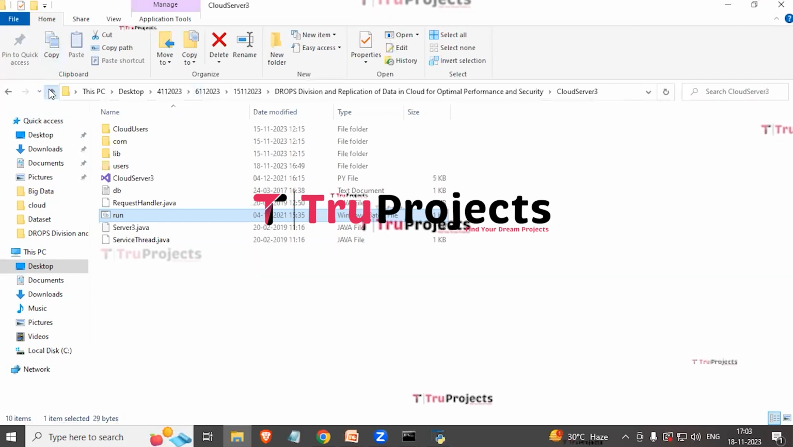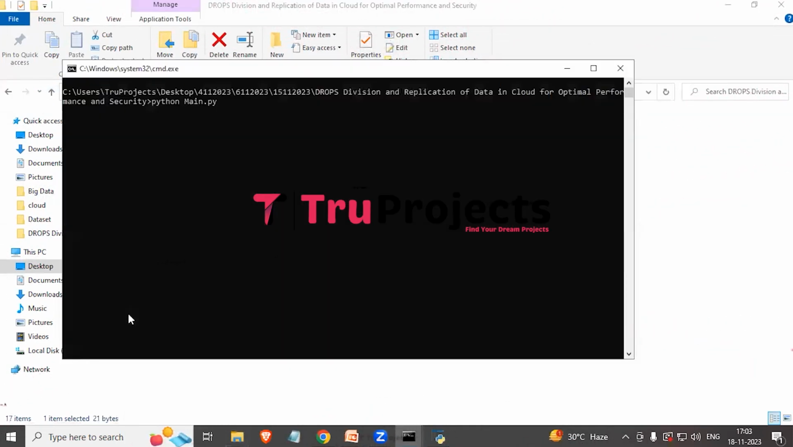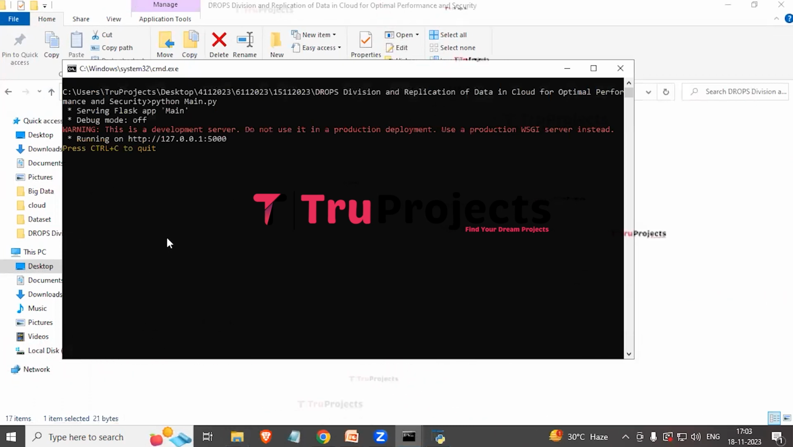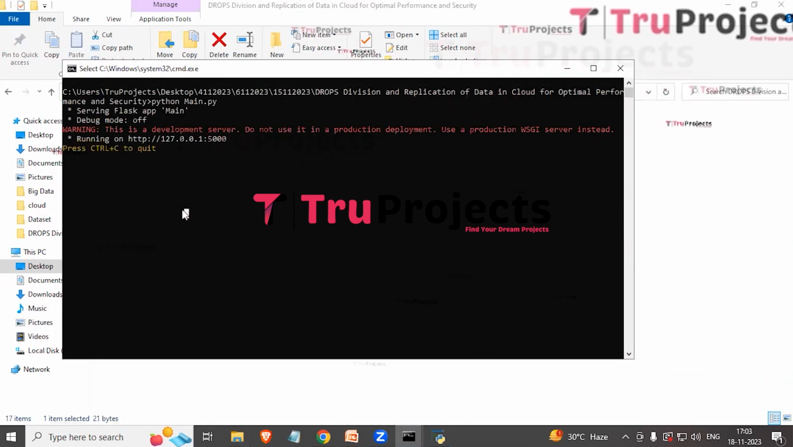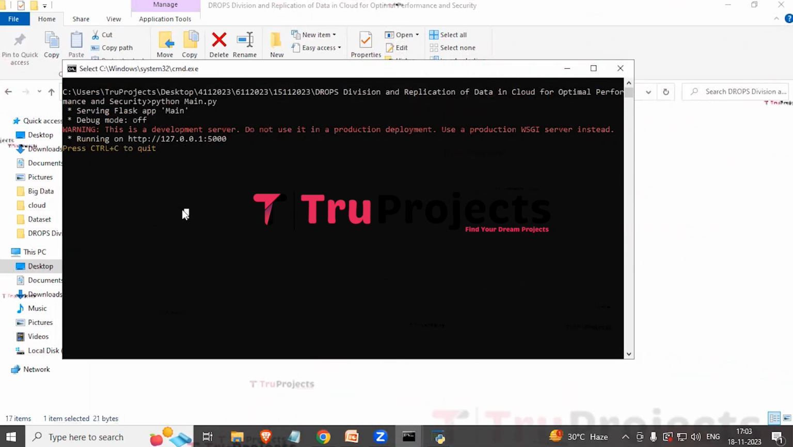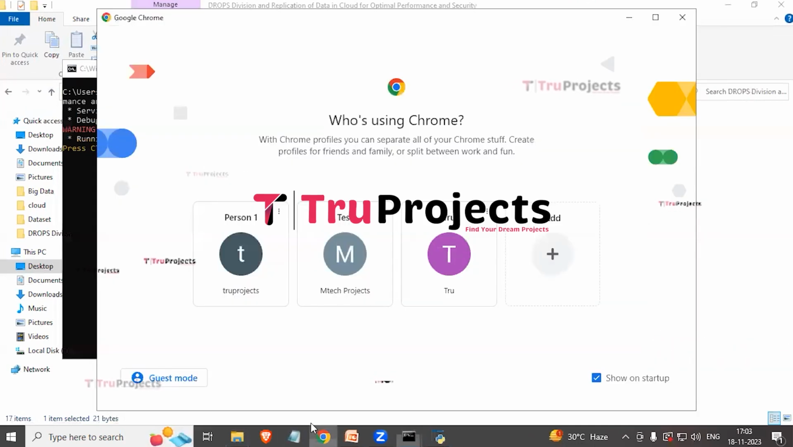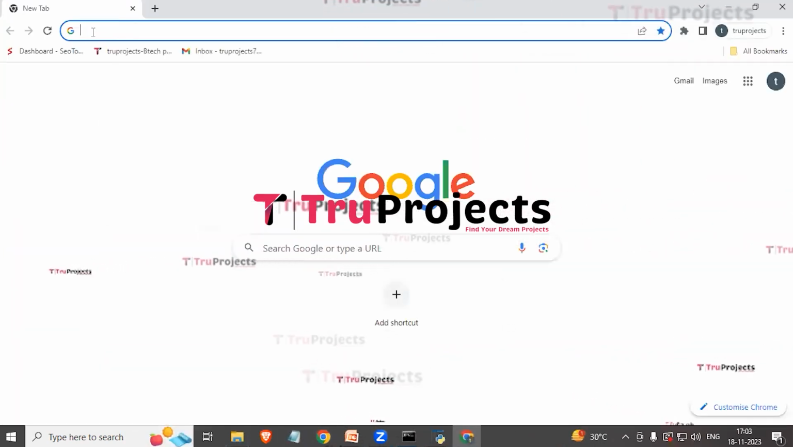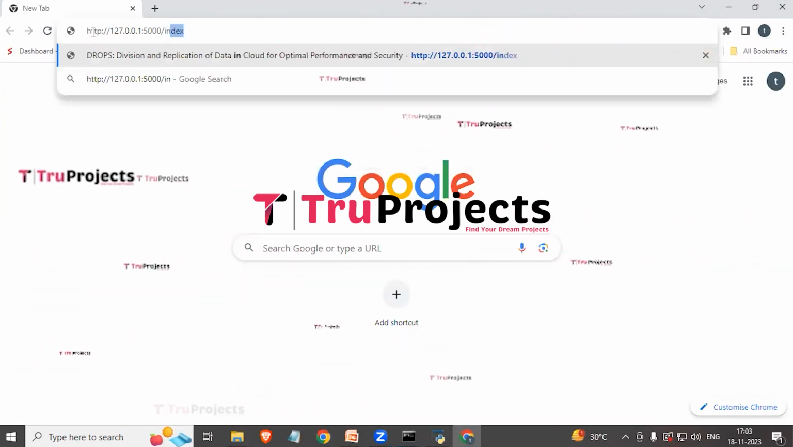Get back to the main directory and double click on the run.bat file. Flask server will host the application locally at the default address, which is the localhost and the port, unless configured differently. Now we need to copy this local link provided by the framework and paste it in any web browser. I prefer Google Chrome, so I'll paste it in that. I'm copying the link. Here we need to paste the link. At the end, we need to type index and then click on enter.